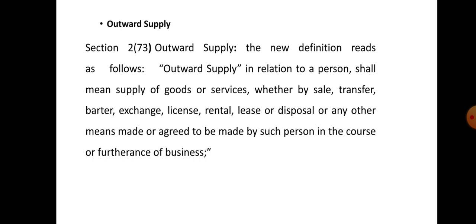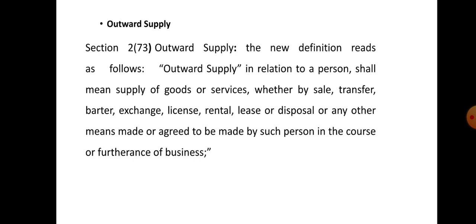The next term is outward supply. Outward supply is defined as per section 2 subsection 73. It is the new definition and reads as follows. Any supply in relation to a person shall mean supply of goods or services, whether by sale, transfer, barter, exchange, license, rental, lease or disposal, or any other means made or agreed to be made by such person in the course of business or for the furtherance of business, is known as outward supply.